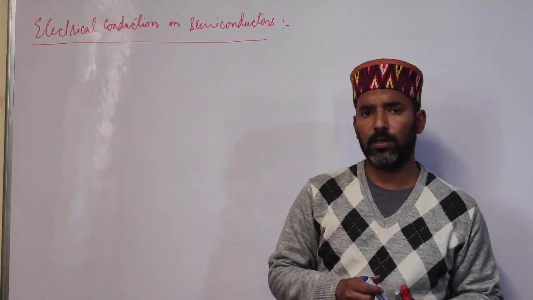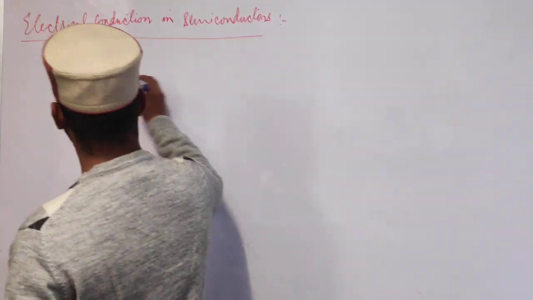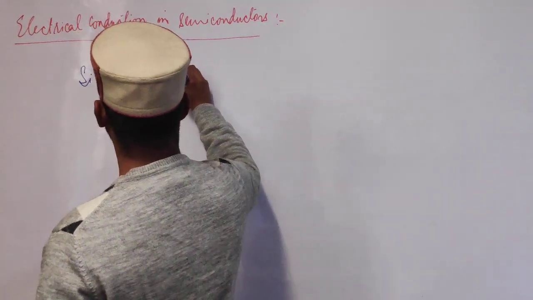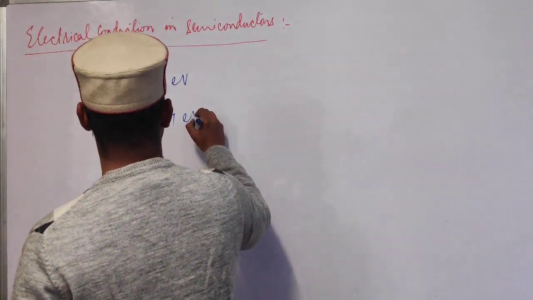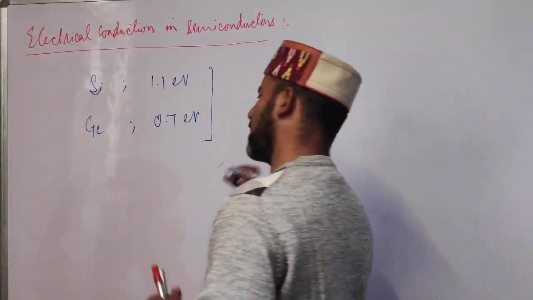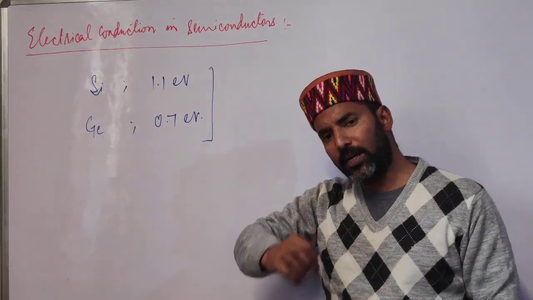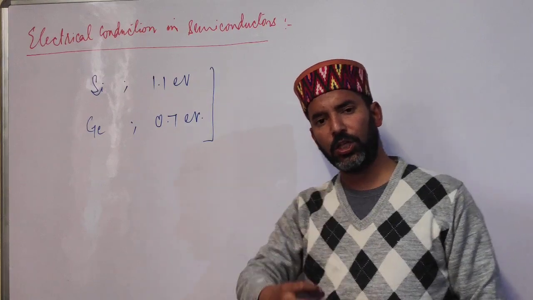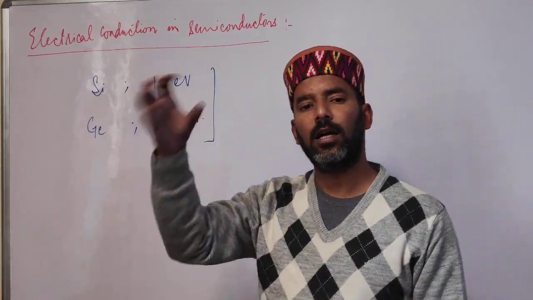Now for example, look students, in silicon the forbidden gap is 1.1 electron volt, and in germanium it is 0.7 electron volt. So this gap is not that large, but at room temperature only a few electrons jump from the valence band to the conduction band.